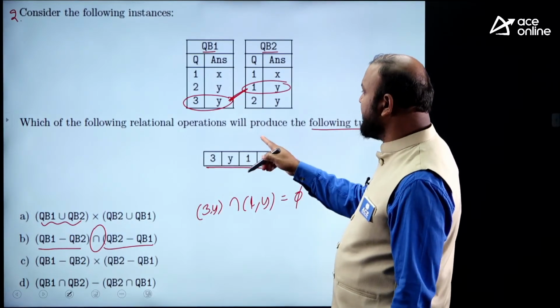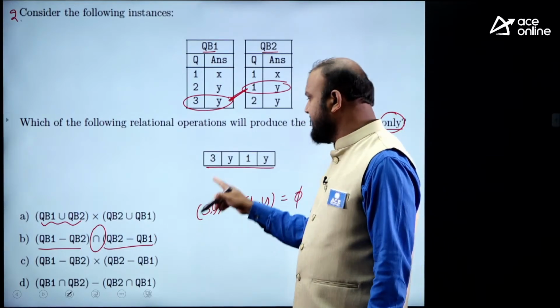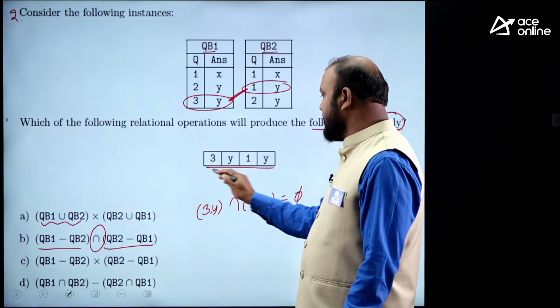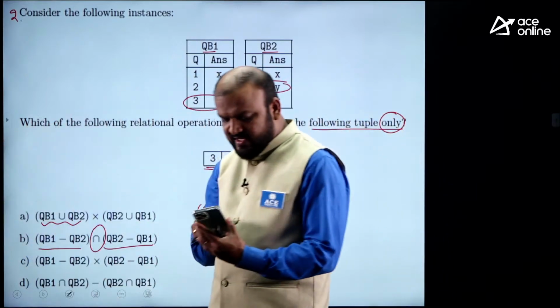Which of the following operations will produce the following tuples only? But this operation B is not going to produce this output. It is giving the empty set. Okay, B is incorrect.